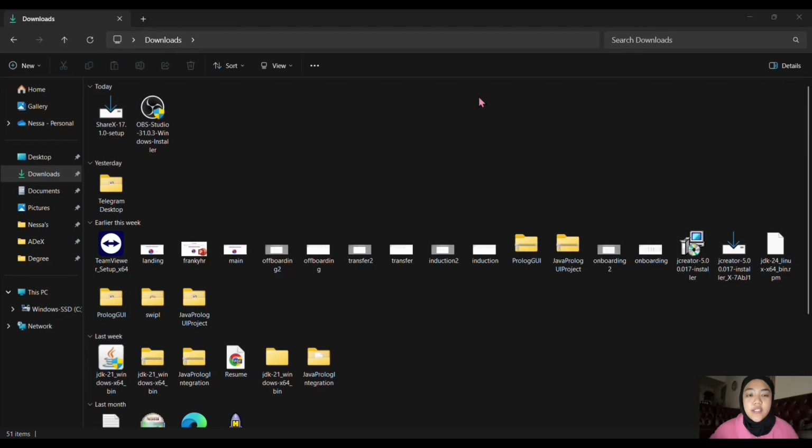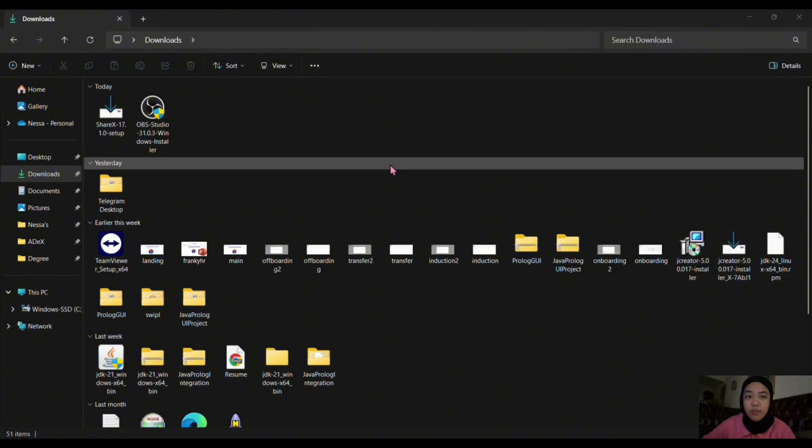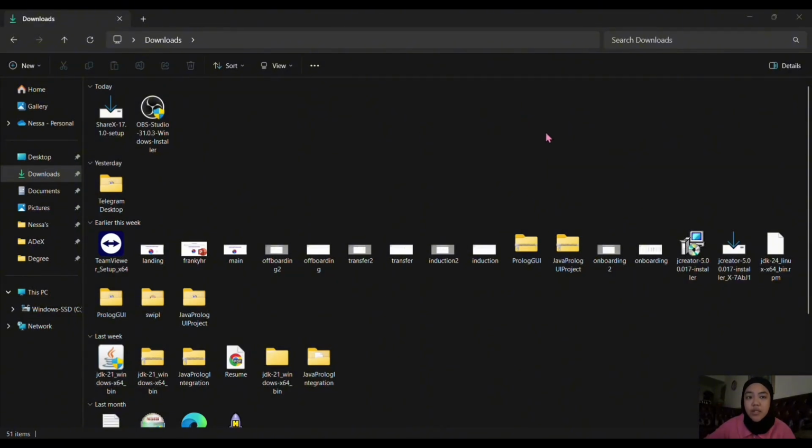I'll be explaining how we run our program using JPL. Okay, so first things first, we need to find the location in order to create the compile code so that we're able to run using JPL. In my case, my SWI-Prolog application file location is under downloads. So I saved my file here.